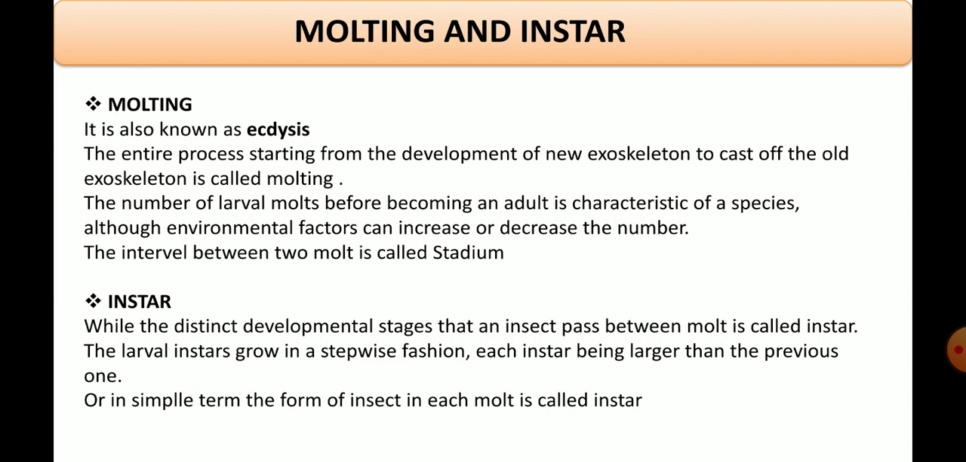The second term, which I mentioned, was instar. We talked about various instars, first instar larva, second instar larva. What are these instars? Instars are the different developmental stages which an insect passes through between molts, of which each new instar is larger than the previous one, or in simple terms, the form of the insect in each molt is called the instar. Understood?